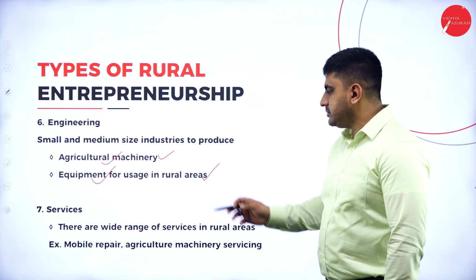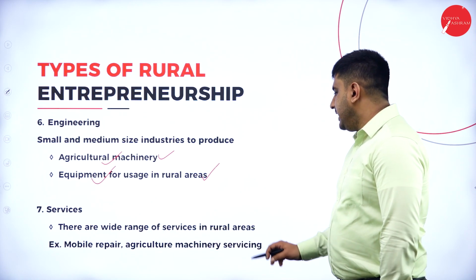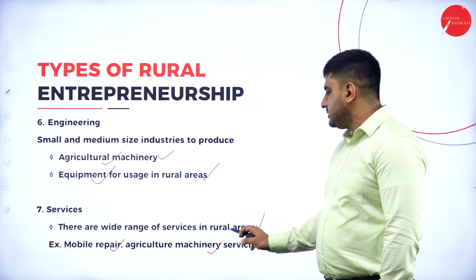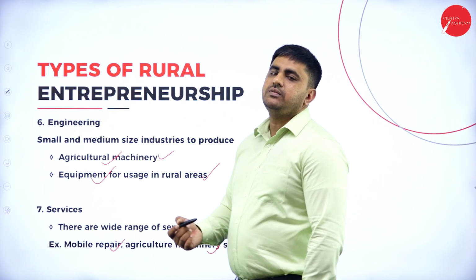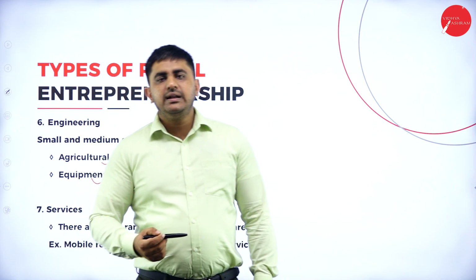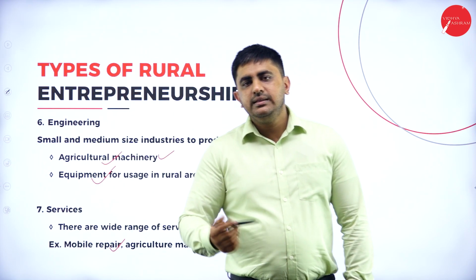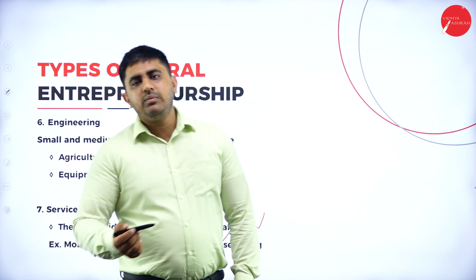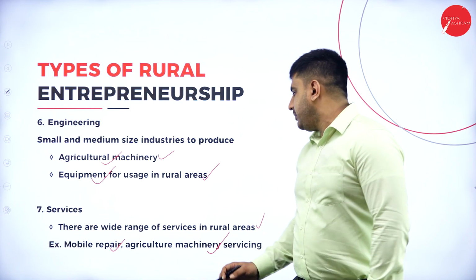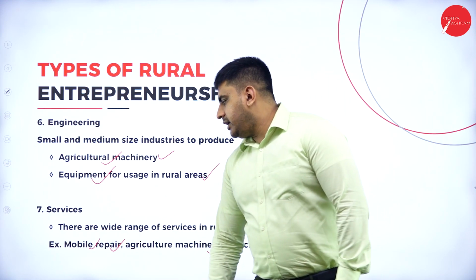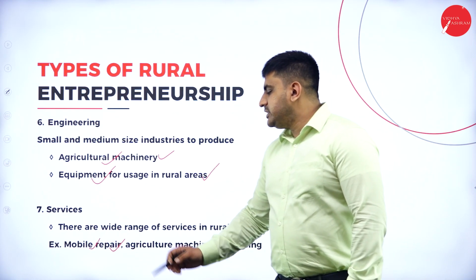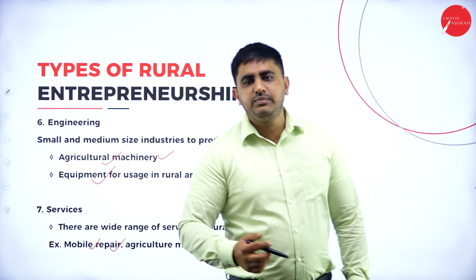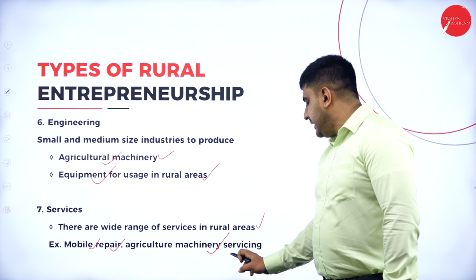Then services. There are wide range of services in rural areas like mobile repair, agriculture machinery services. That is, you can come out with your own service shop because now internet is everywhere. So almost all people are using Android phones. Suppose there is any problem with the mobile, you can start your own mobile repair shop. And also the agriculture machineries that people are using, if there is any problem, you can repair it there itself by starting your own servicing center.